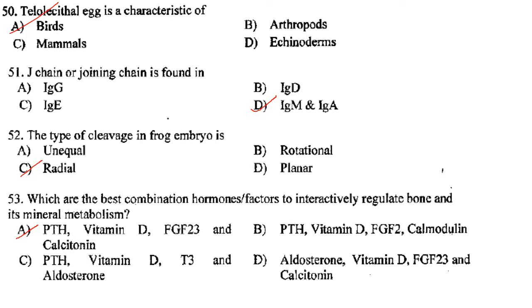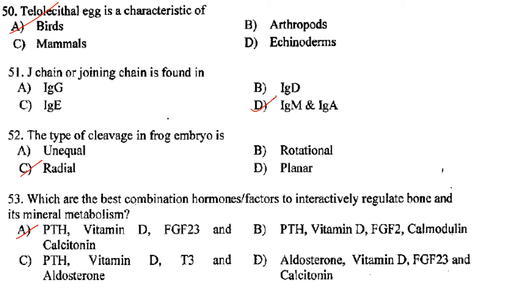Then FGF23, that is fibroblast growth factor 23, is a bone derived hormone that regulates systemic phosphate homeostasis, vitamin D metabolism and alpha klotho expression through a novel bone kidney axis. Then calcitonin is involved in helping to regulate levels of calcium and phosphate in the blood, opposing the action of parathyroid hormone. This means that it acts to reduce calcium levels in the blood.